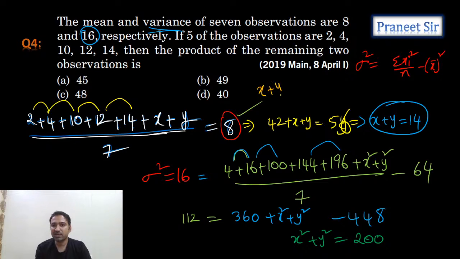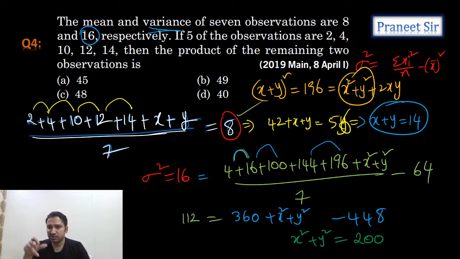So x plus y whole square we will do. X plus y whole square is 196. But x plus y whole square is x square plus y square plus 2xy. So x square plus y square value we calculated here, 200. So from this, can we get xy? Looks like we have made a mistake somewhere. Let's do it again, guys.